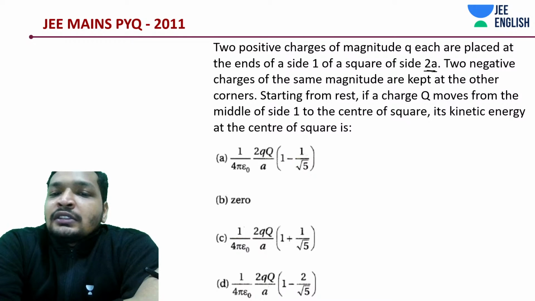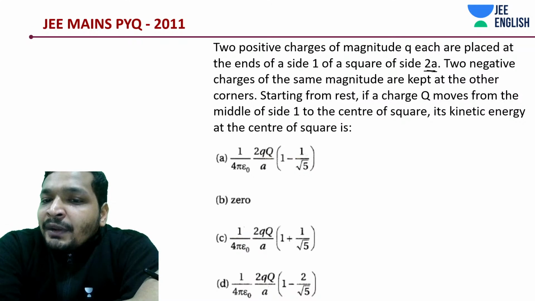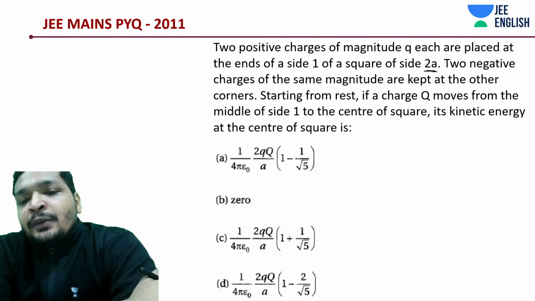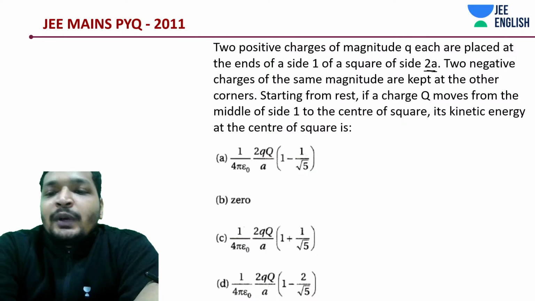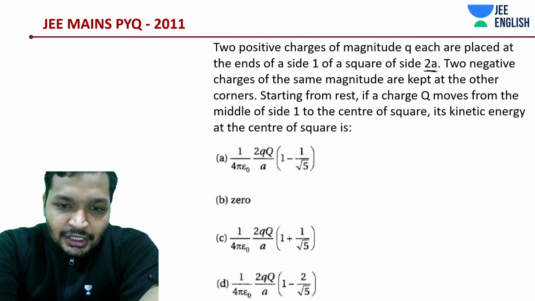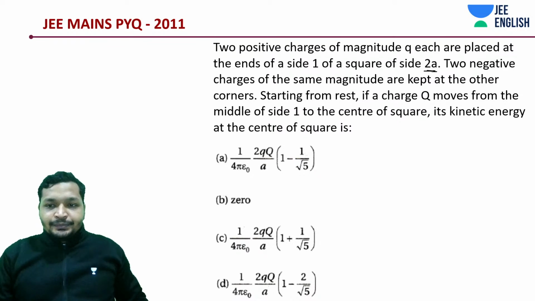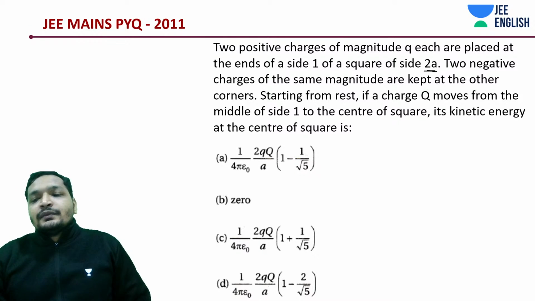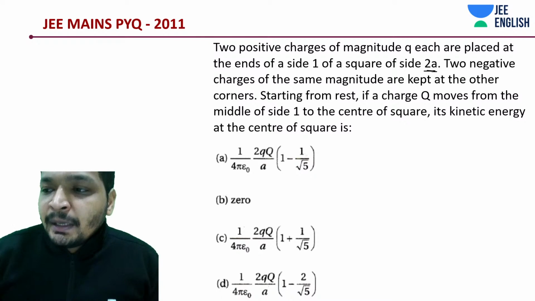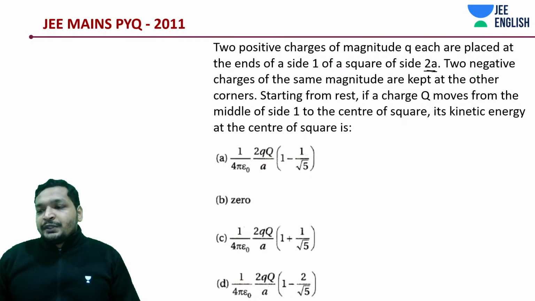Two negative charges of the same magnitude are placed at the other corners. Starting from rest, if a charge q moves from the middle of side 1 to the center of the square, its kinetic energy at the center of the square is how much? I think there is a way around this. So first of all, try to imagine the question, read the question, then I'll get into the solution part.